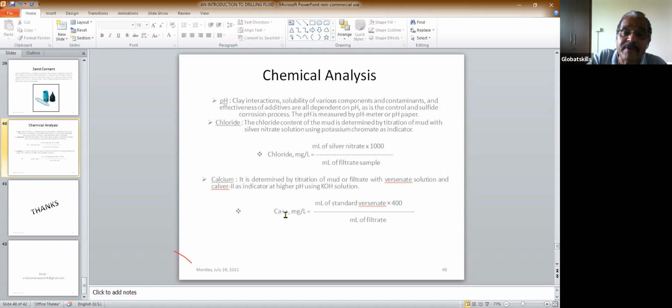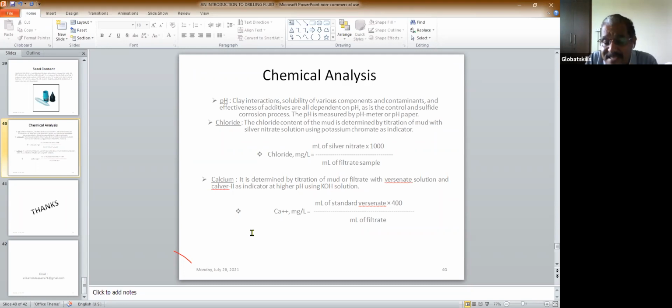Okay. So this is the chemical test, and also you measure the pH, because pH, as I told you, is very, very important. That is, you maintain a pH of 9.5 to 10.5. That is very important there. So you have to measure the pH. The pH measurement is normally done using pH paper. You must have seen pH paper in your college and schools where you have read. It changes color depending on the pH of the solution. So take the paper and dip it in the mud. If you find it changes color, you have a chart. From the color chart, you can see what the pH is, whether 8.5, 9.5, 9, 10. From there, you can measure the pH.